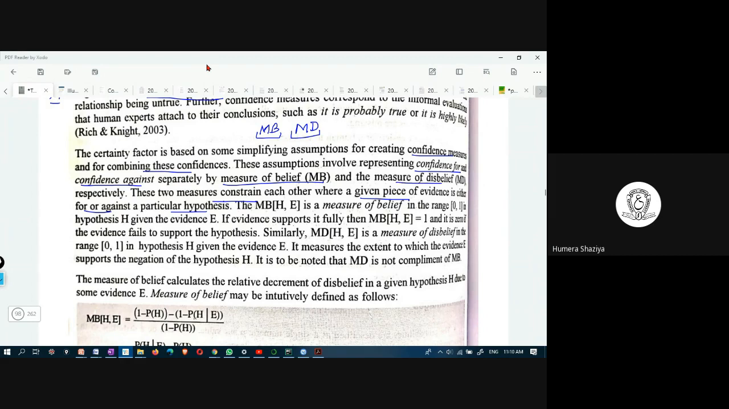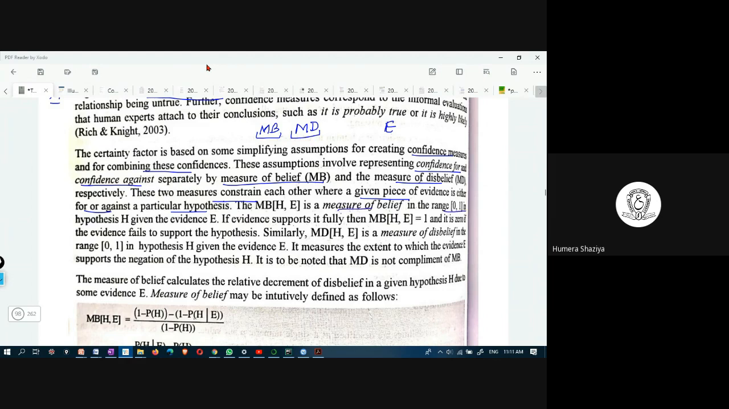But there is a piece of evidence in order to come up with for or against confidence. There would be some evidence. What will be my evidence to say that John would pass with good grades? Maybe because in his last semester he obtained good grades, he is regular in this semester, and so on. That is the evidence. And what is the hypothesis? That he would pass with A plus grade. That is the hypothesis. So the MB means measure of belief of hypothesis and evidence is in the range 0